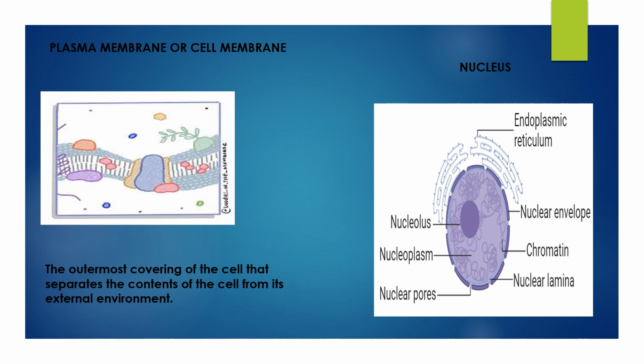Next, coming to the nucleus. As I already said, the nucleus is the place where our genetic material is present. There is a dense structure located inside the nucleus known as the nucleolus, and we have an outer covering membrane which is continuous with the endoplasmic reticulum, known as the nuclear envelope. Then we have pores in between them, known as nuclear pores. The content present inside the nucleus is known as nucleoplasm, just like our cytoplasm. This supporting layer is known as the nuclear lamina, and the folded structures you can see here are known as chromatin.